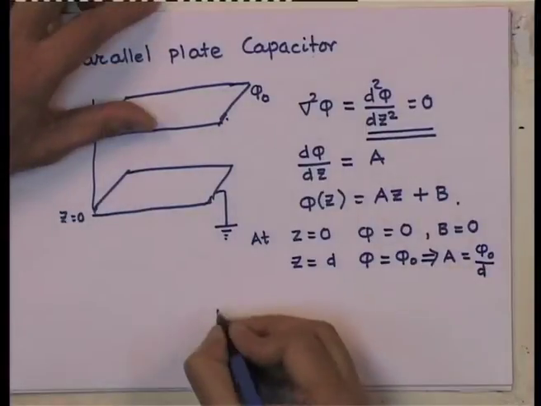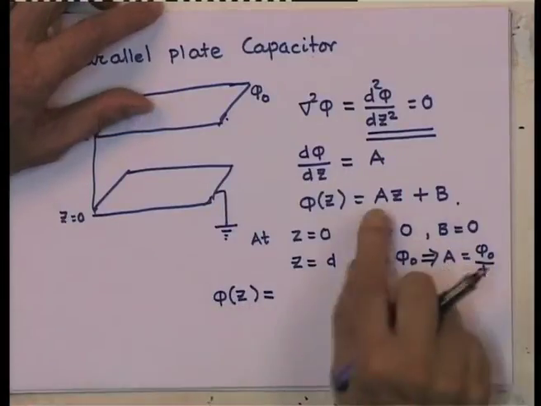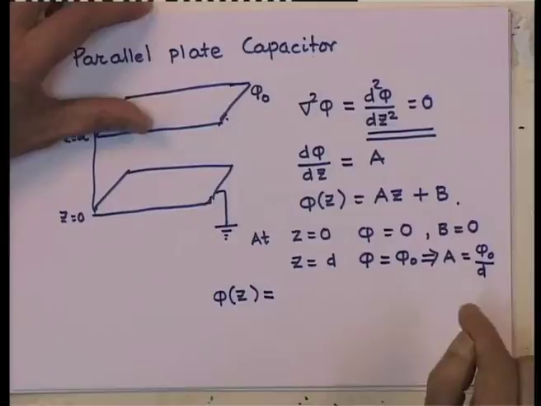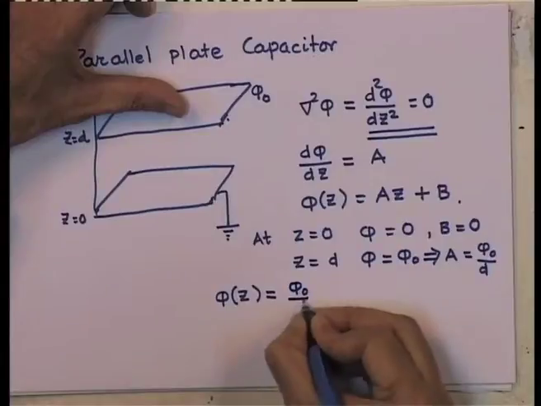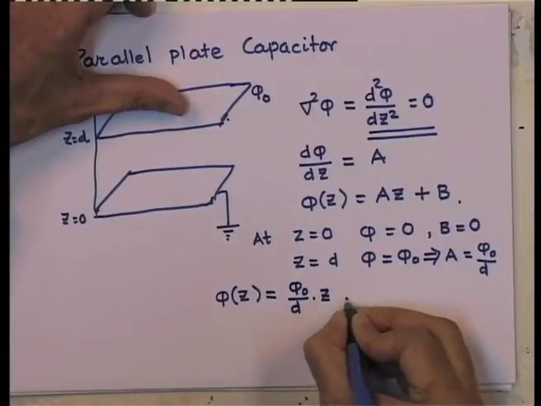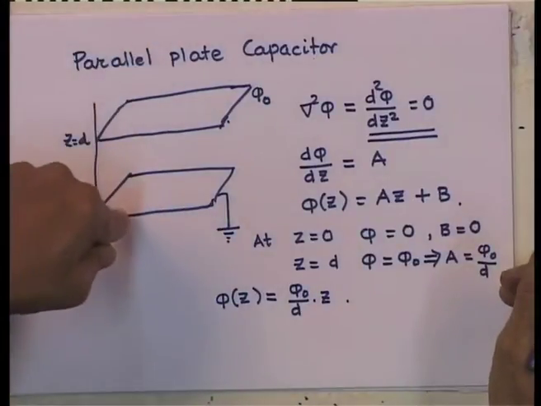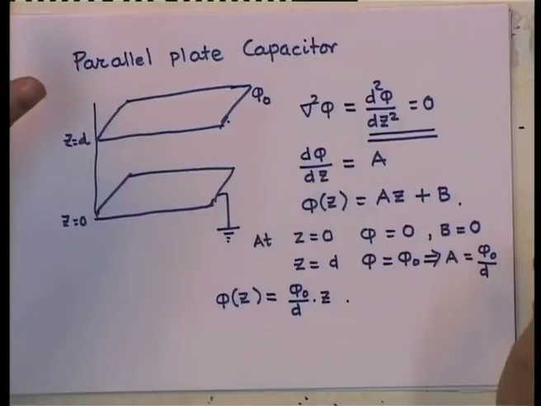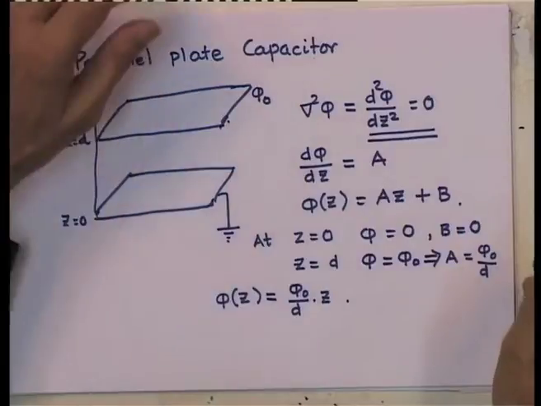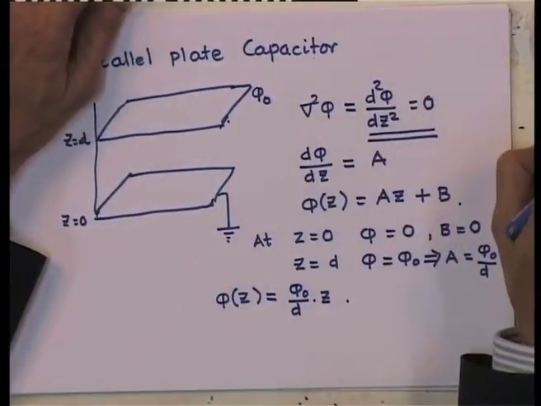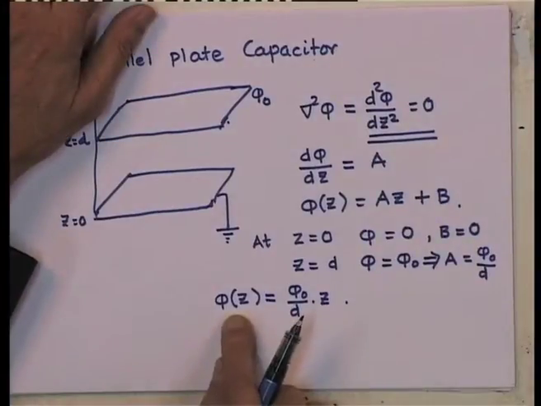So, therefore, the solution of this equation for an arbitrary z, in place of A I must put phi 0 by d, so that is simply equal to phi 0 by d times z. So, this is the potential phi of z as a function of z, and this satisfies the two boundary conditions that we have talked about. Now, I can calculate the electric field in the region between the plates, because I know that E is minus the gradient.